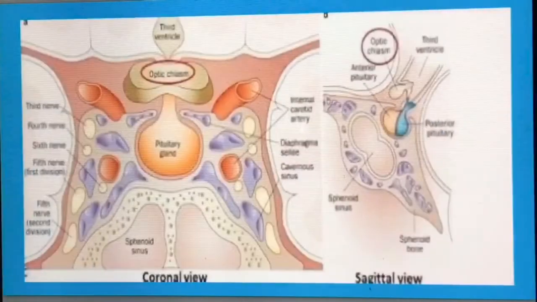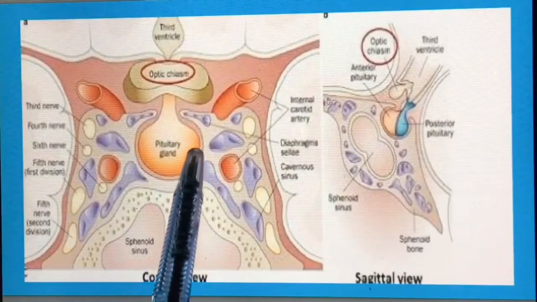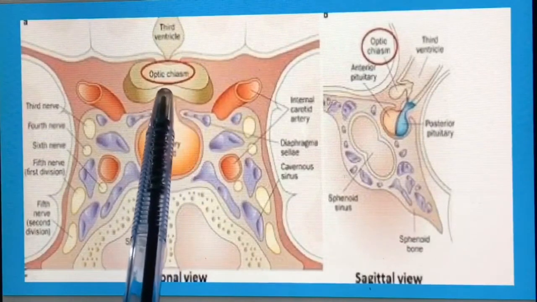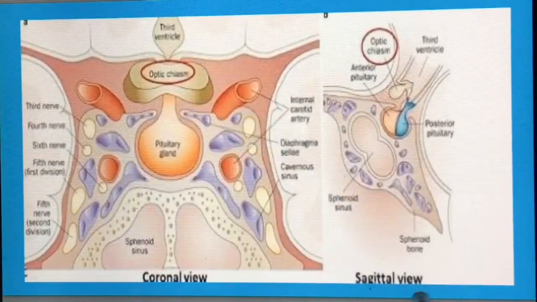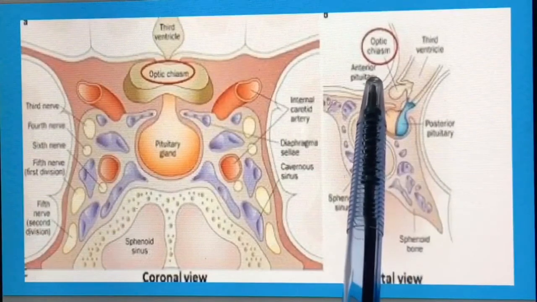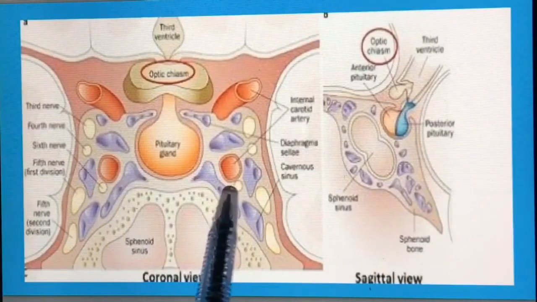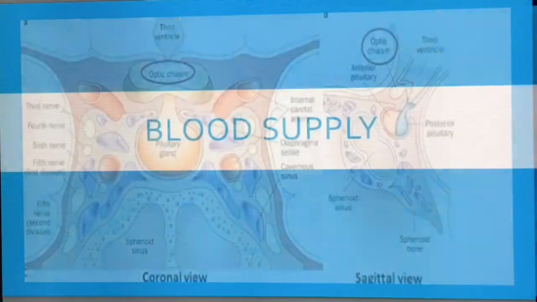You can see the superior relationship in the coronal view. It's related with the diaphragma sellae, that's the diaphragma sellae, and the optic chiasma. You can also see the optic chiasma in sagittal view. Laterally, it's related with the cavernous sinus and its contents.